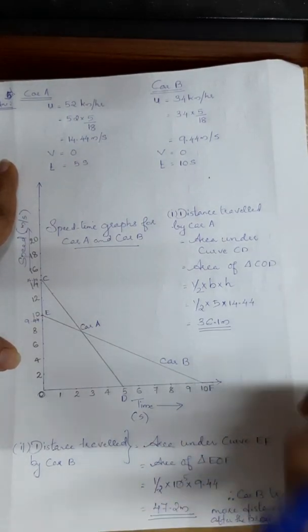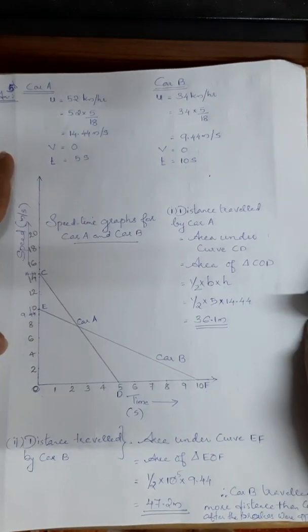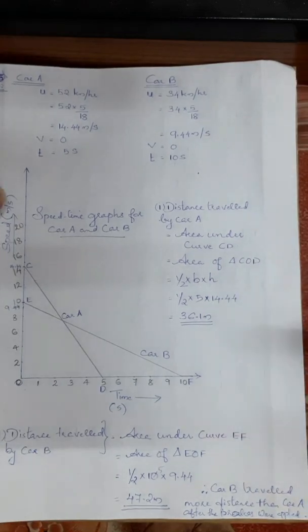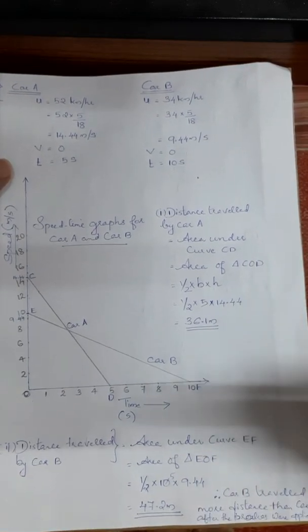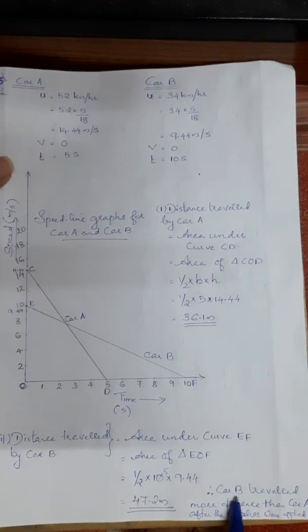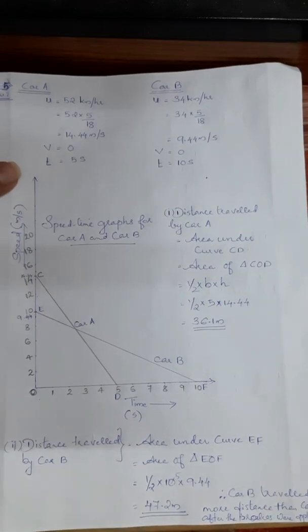But one more question is asked with this, that is, which of the two cars travels further after applying the brake? Which car traveled more, which car covered more distance? So after applying the brake, see, car B traveled more distance than car A after the brakes were applied. Is it clear, students?